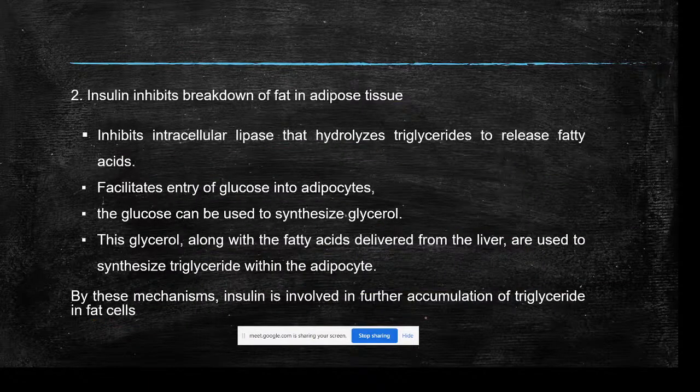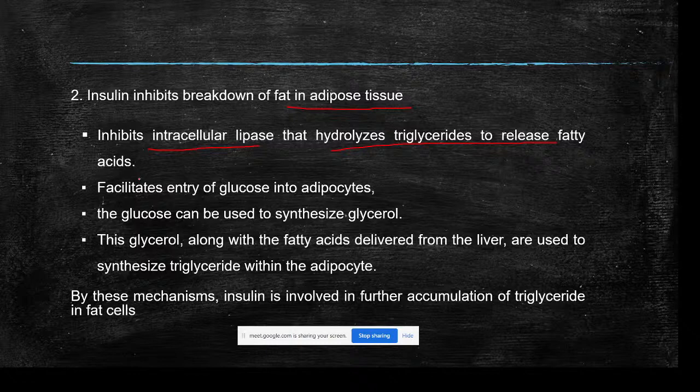So the second thing is insulin acts on fat in adipose tissue. It is only in adipose tissue that insulin inhibits the breakdown of lipids, that is lipolysis. That is something you need to remember, because here insulin acts in two ways. In other tissues it promotes lipogenesis, whereas in adipose tissue specifically it inhibits breakdown of lipids. Here it inhibits intracellular lipase that hydrolyzes triglyceride to release fatty acids.